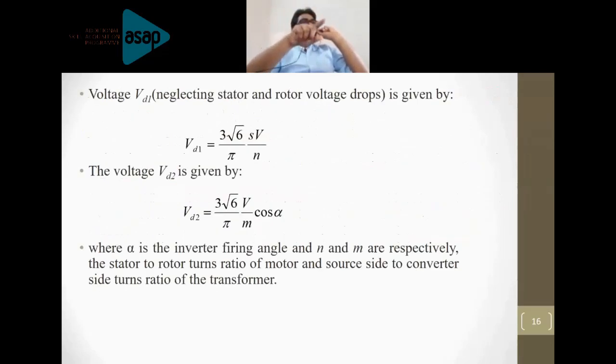So the power is pumped back to the supply line and the slip power is flowing in only one direction, right? The slip power is flowing in only one direction because the converter circuit connected to the slip ring is an uncontrolled rectifier. Power can flow in only one direction.